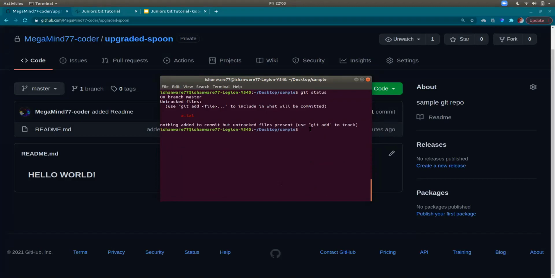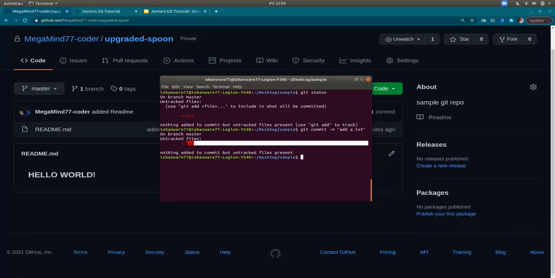When I directly say git commit -m add a.txt, it says on branch master, untracked files. So you can't commit a file which hasn't been staged yet. Nothing added to the commit, but untracked files present.